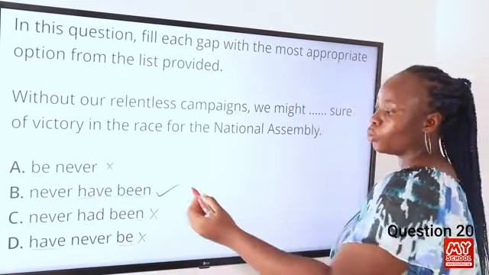Question 25. The primary stress is indicated by writing the syllable on which it occurs in capital letters. From the words lettered A to D, choose the one that has the correct stress. Category is the word. So for this particular word, it's a noun. So the stress is usually on the first syllable in a noun. So we'll pronounce it as CATegory. So the correct answer to this question is option B, category.